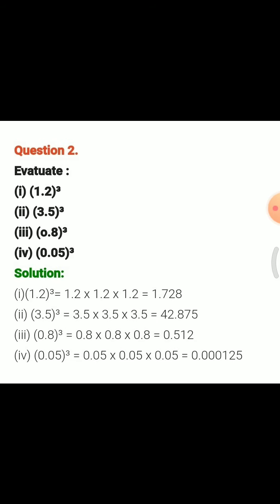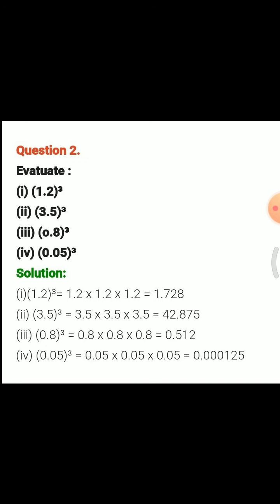Second question is evaluate 1.2 cubed, 3.5 cubed, 0.8 cubed, 0.05 cubed. So this question is the same: 1.2 cubed equals 1.2 times 1.2 times 1.2. At first you multiply in a simple way, 12 times 12 is 144, multiplied by 12 equals 1728. After that you count your decimal places: 1 digit, 2 digit, 3 digit. So you place 3 digits to the right of the decimal.